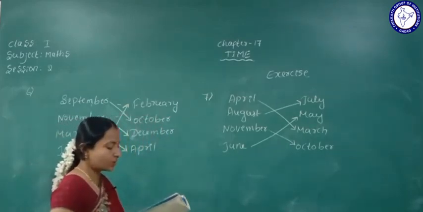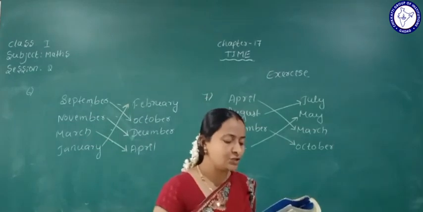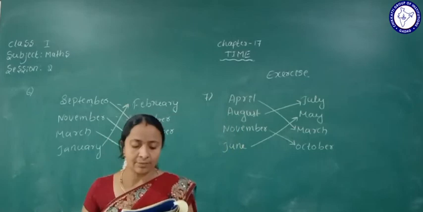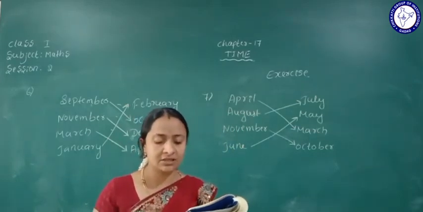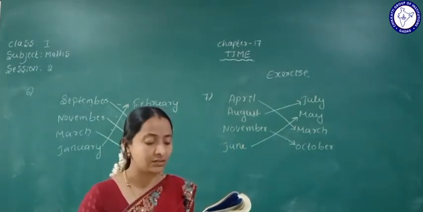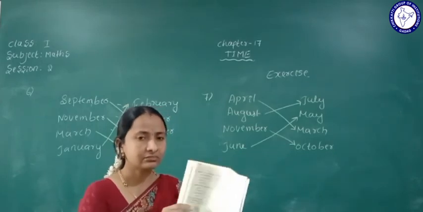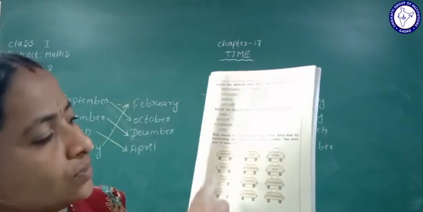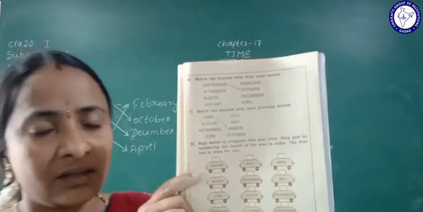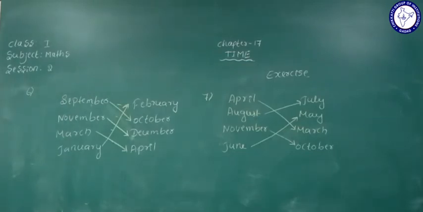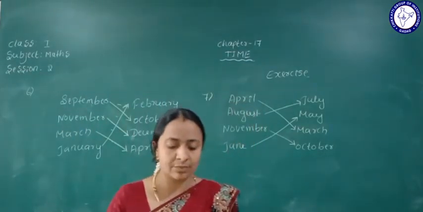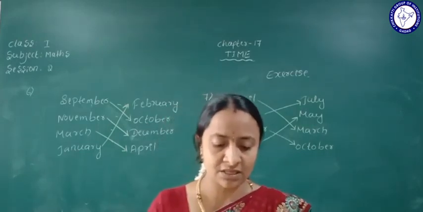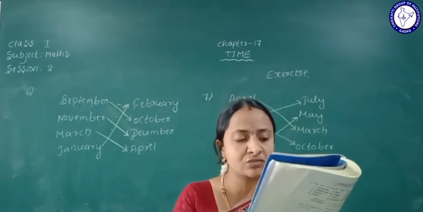Next one they have given here, the 8th one: Raju wants to complete this year train. Help him by numbering the months of the year in order. The first one is done for you.